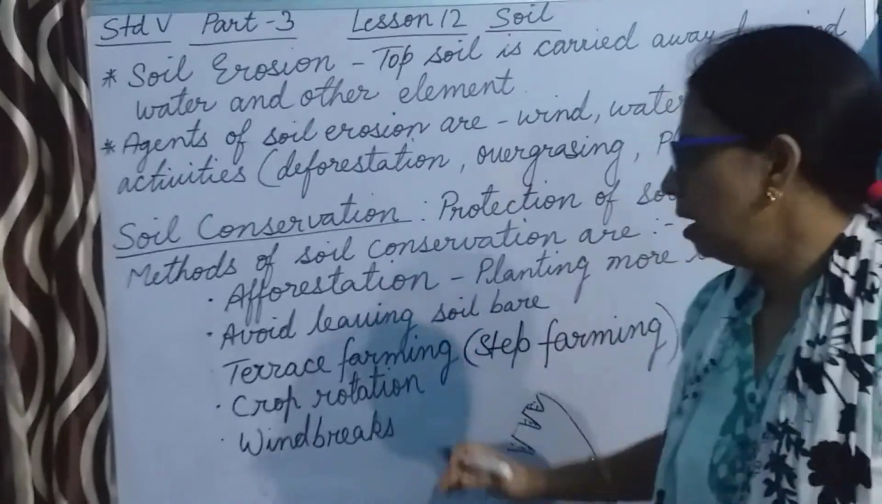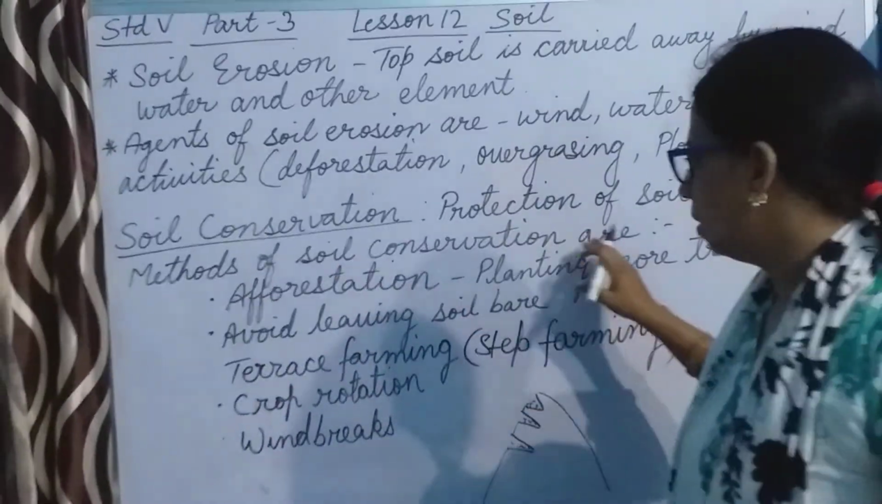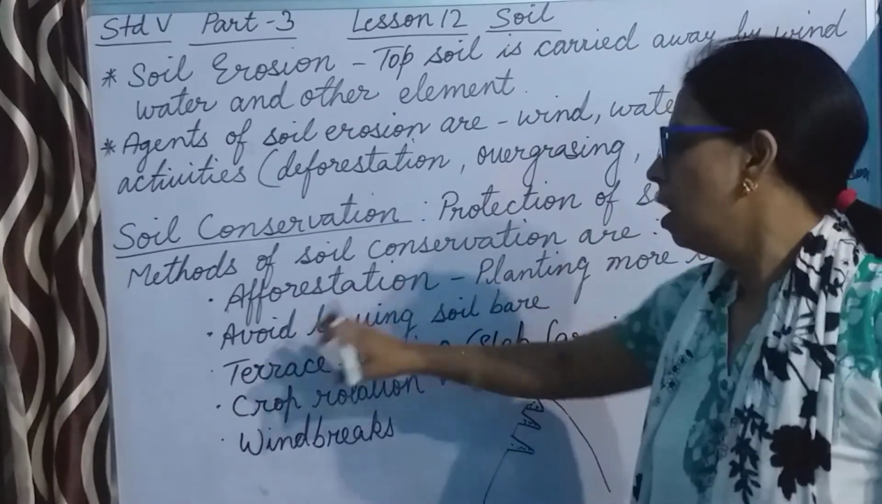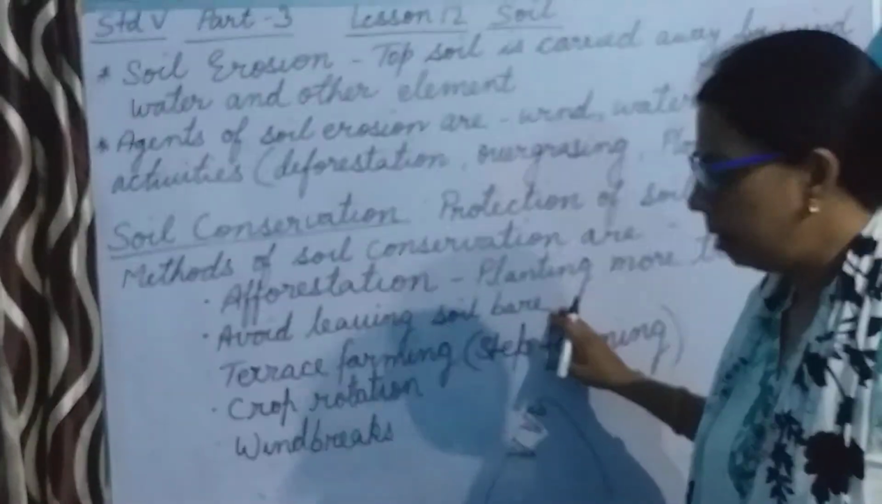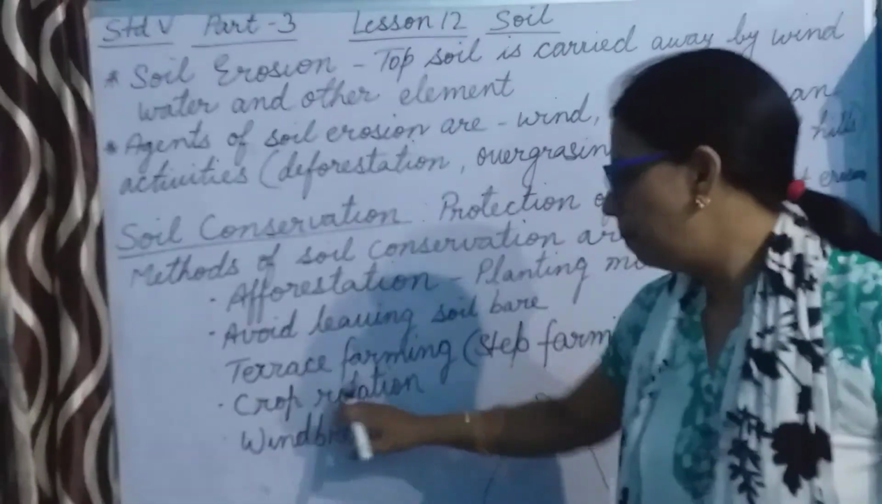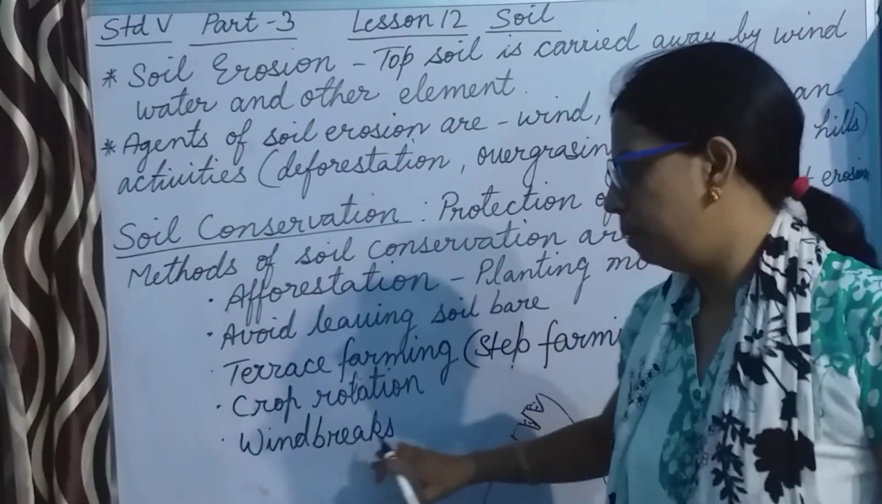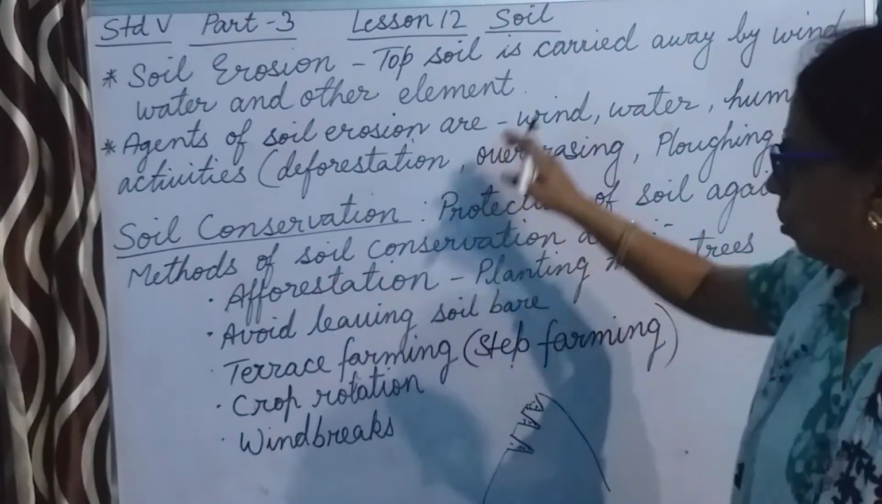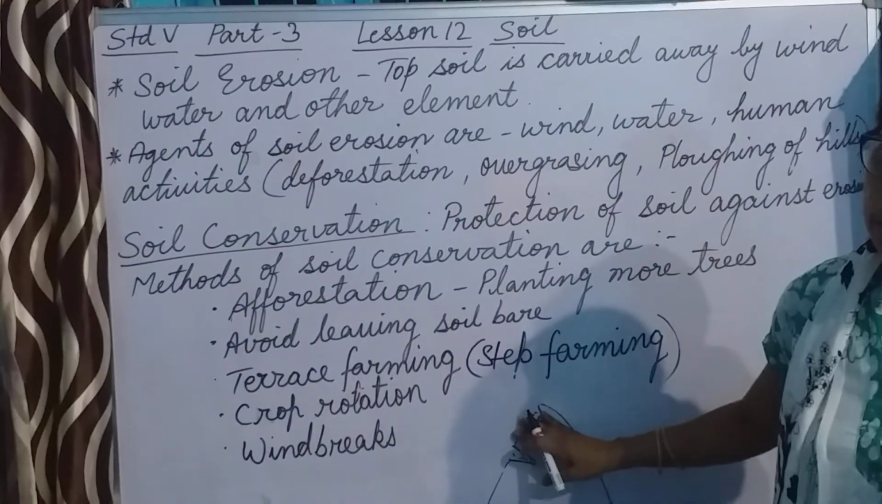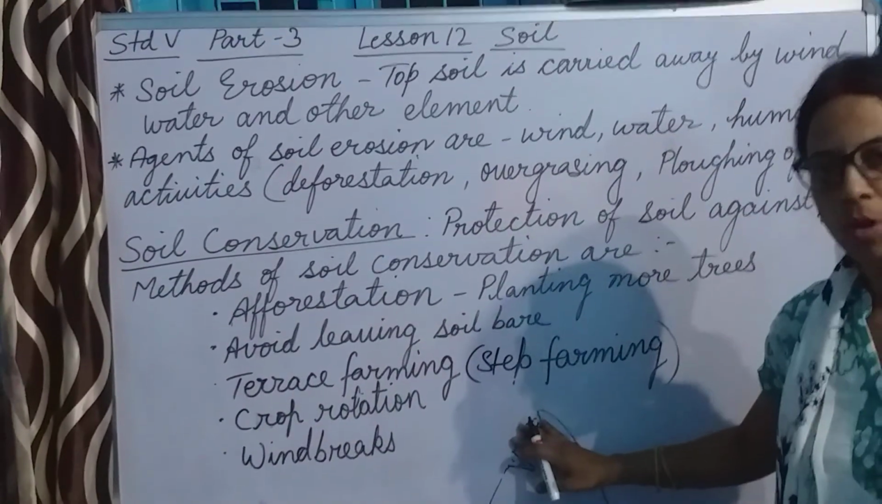So here we can see what the methods of soil conservation are. Afforestation, that is planting more and more trees. Avoid leaving the soil bare. Terrace farming, that is also called step farming. Crop rotation and wind breaks. So again, these are the notes here. You can copy them down, and also this is given on the WhatsApp. You can refer there also and copy down in your notebook.